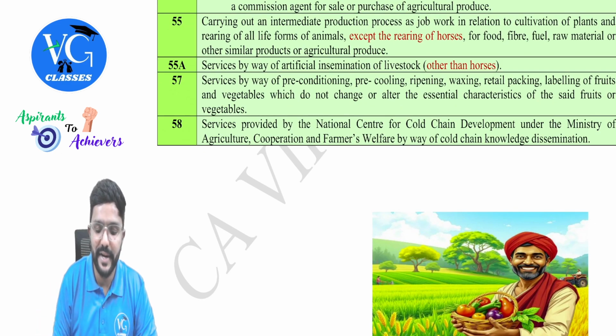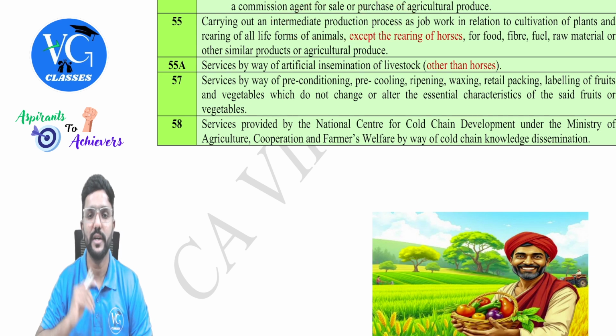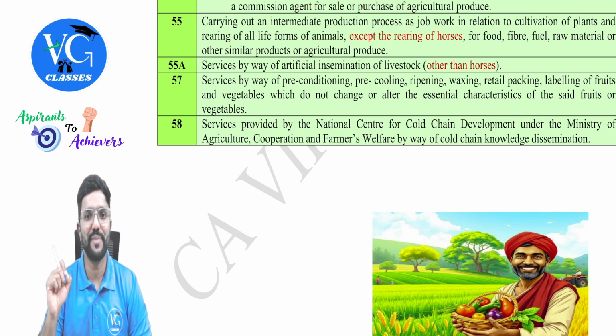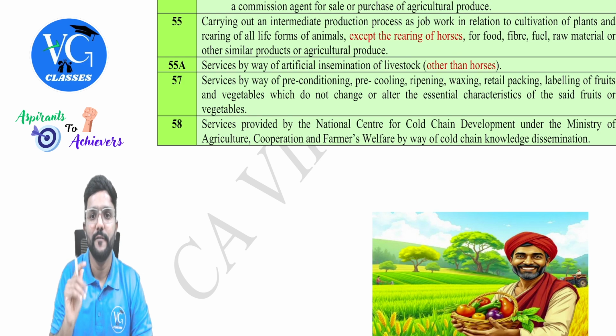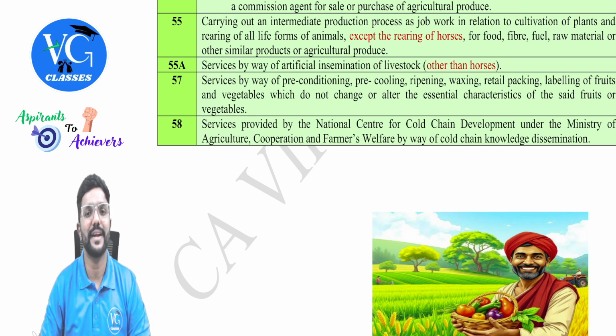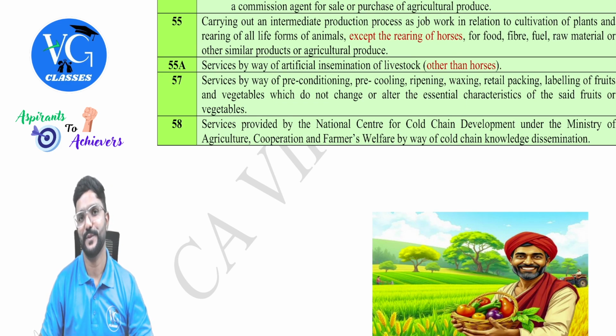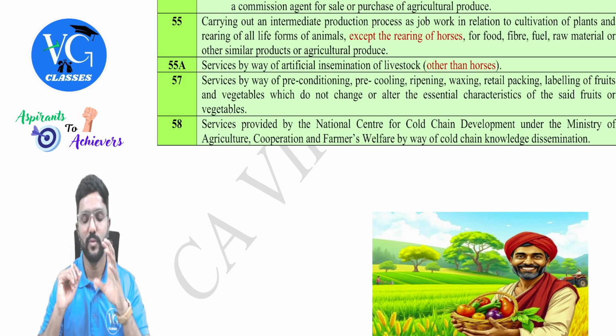Carrying out any intermediate production process as a job work in relation to cultivation of plant and rearing of all life forms of animals except rearing of horses. They are taxable. Okay. For food, fiber, fuel, raw material or other similar products or agricultural produce. Yes, sir.